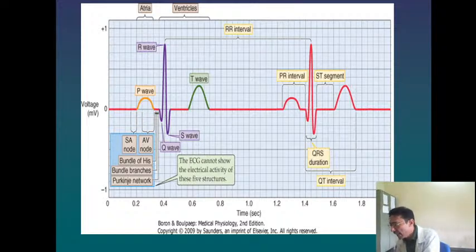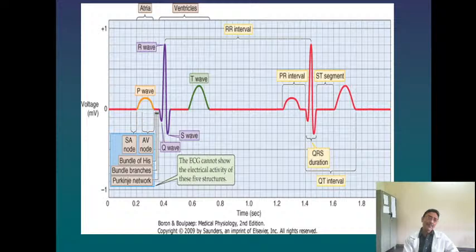You will find that from V1 to V6 there is a progressive increase in the R wave, whereas from V1 to V6 there is a progressive decrease in the height of the S wave. This is a normal observation.